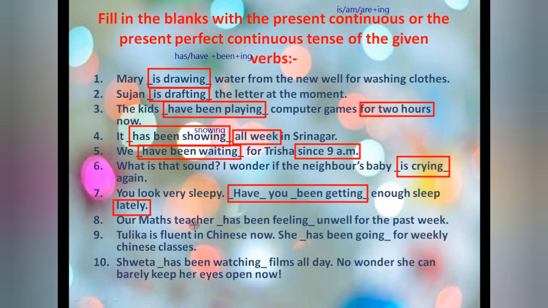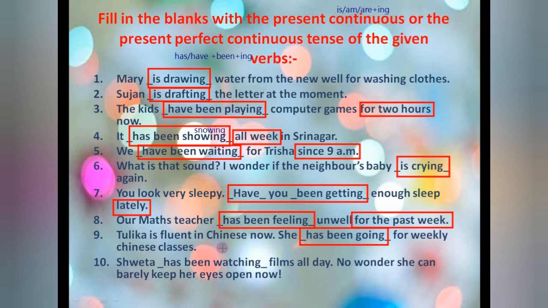Our maths teacher dash unwell for the past week. Now see, the word is given already, past week, means the relation is given from the past. That's why my maths teacher singular has been feeling. Tolika is fluent in Chinese now. She dash for weekly Chinese classes. She has been going, means in the past only she started to go for the Chinese classes and now she is fluent, isn't it?